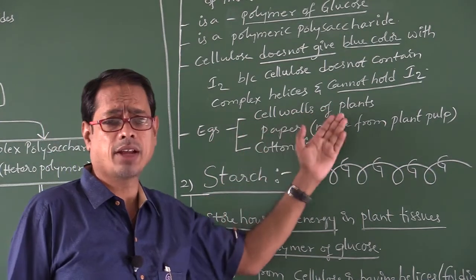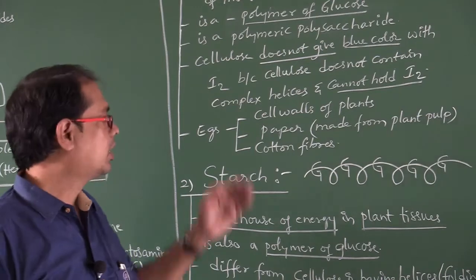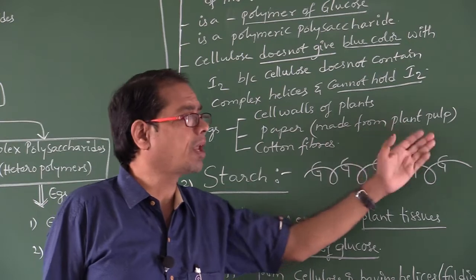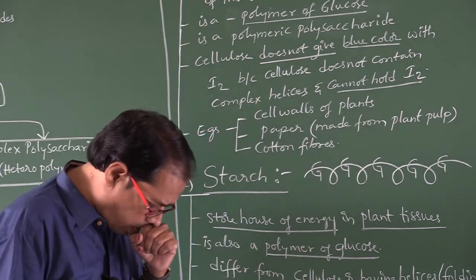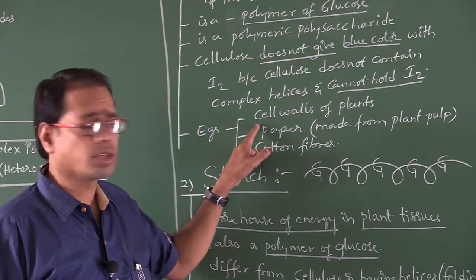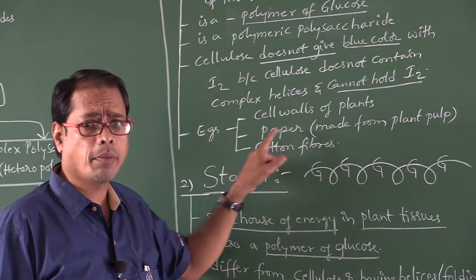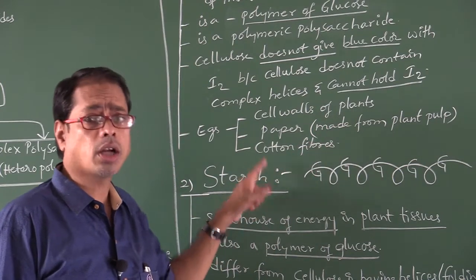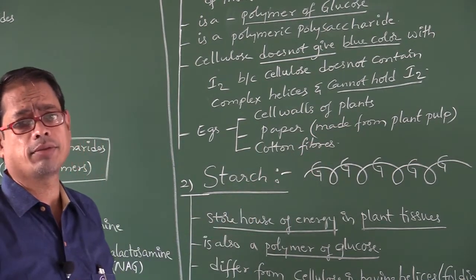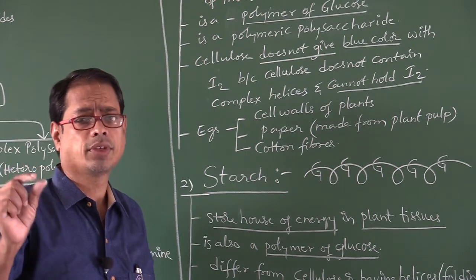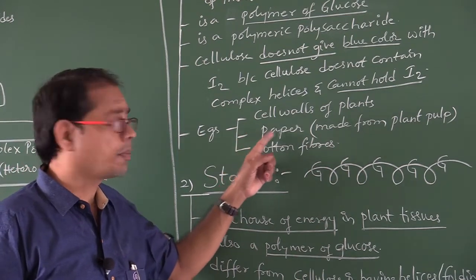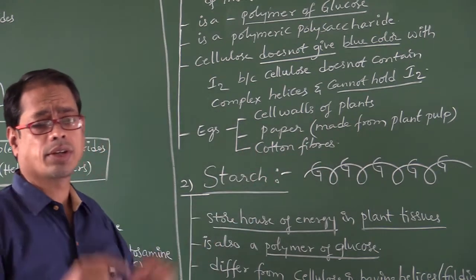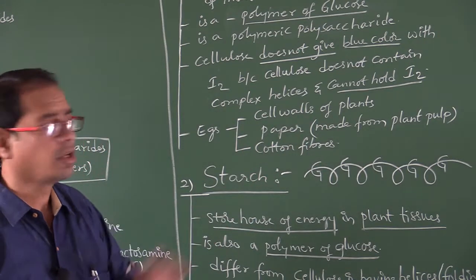It is also found in paper made from plant pulp, and also in cotton fibers. Cotton fibers are made up of cellulose.